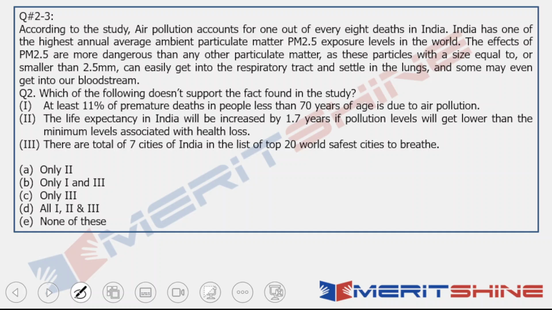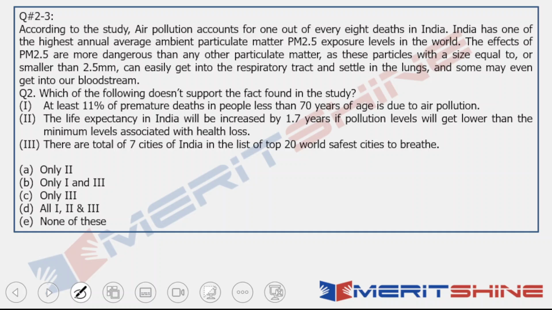According to the study, air pollution accounts for 1 out of every 8 deaths in India. India has one of the highest annual average ambient particulate matter PM 2.5 exposure levels in the world. The effects of PM 2.5 are more dangerous than any other particulate matter, as these particles with a size equal to or smaller than 2.5 mm can easily get into the respiratory tract and settle in the lungs, and some may even get into your bloodstream. So, this is the instruction.